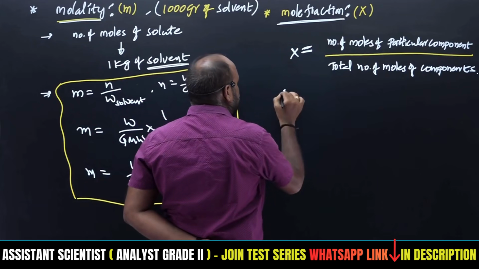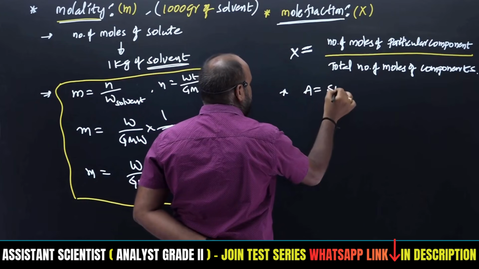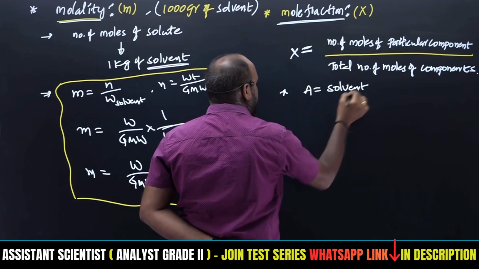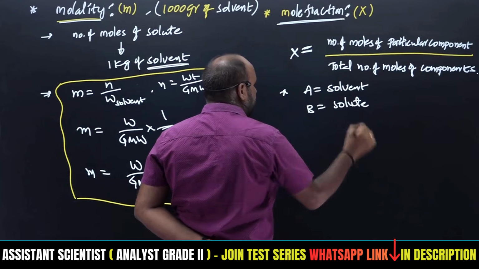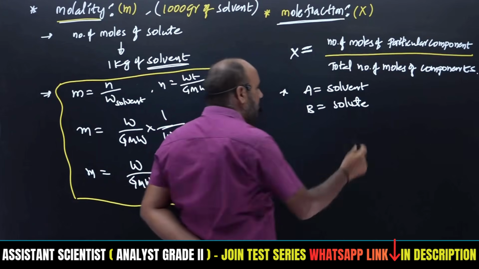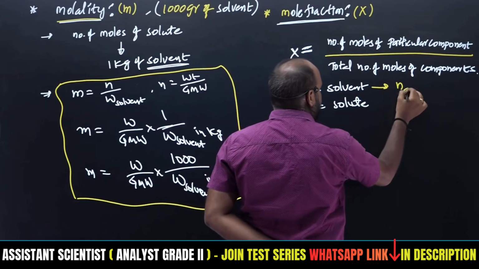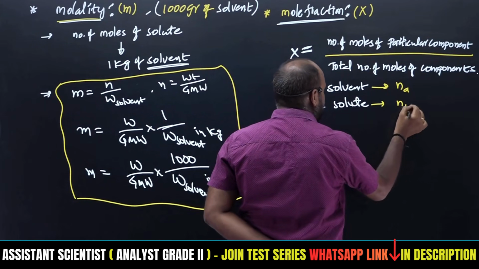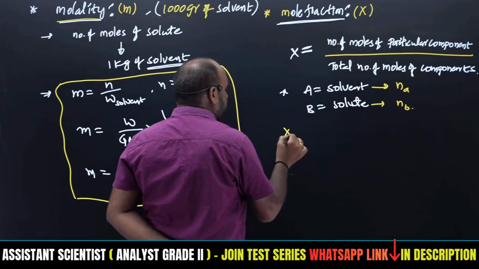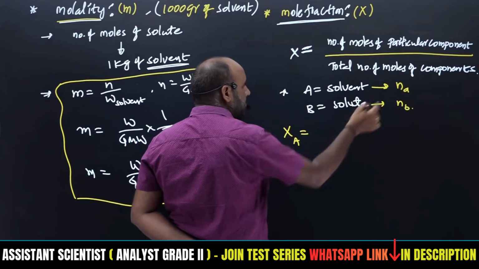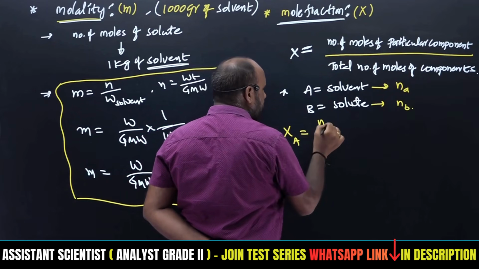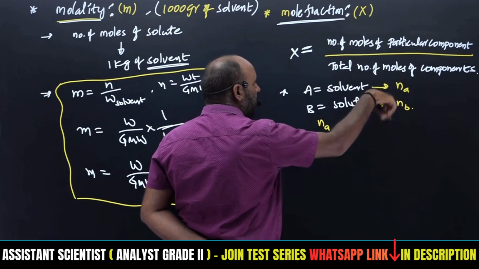So here consider A is a solvent, B is a solute. The number of moles of A is Na. The number of moles of B is Nb. So what is the mole fraction of solvent? XA is equal to Na, the number of moles of A, by the total number of moles.